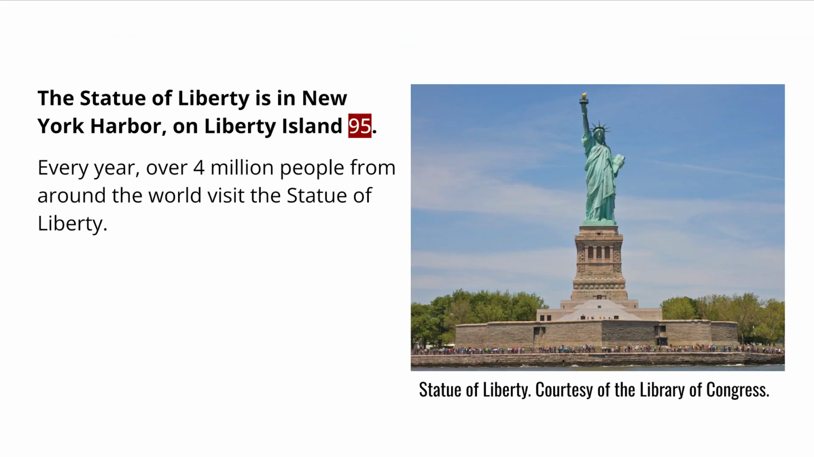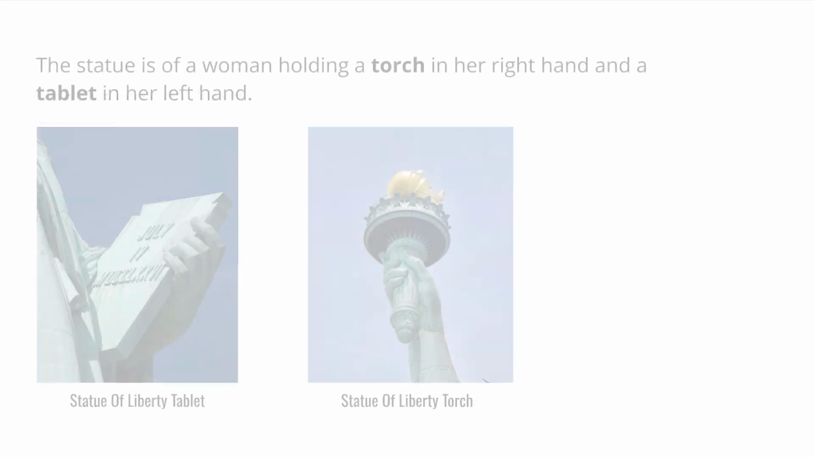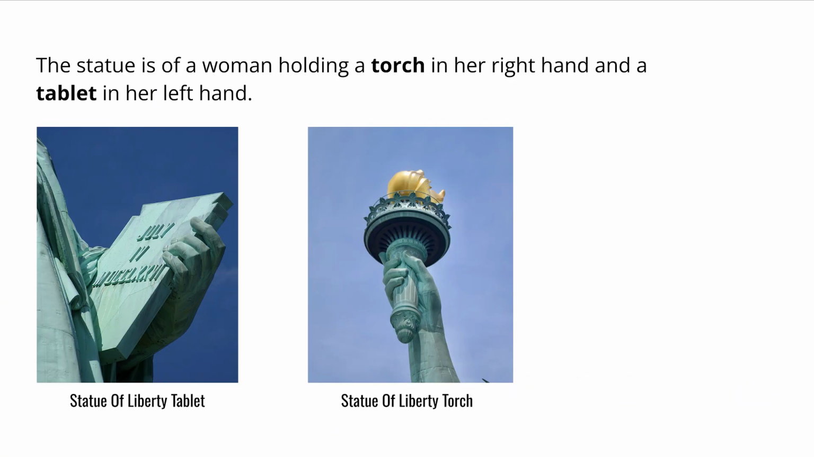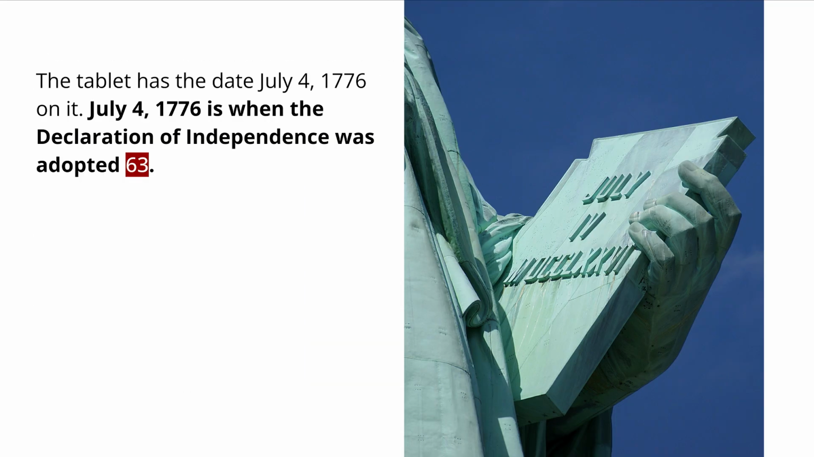The Statue of Liberty is in New York Harbor, on Liberty Island. Every year, over 4 million people from around the world visit the Statue of Liberty. The statue is of a woman holding a torch in her right hand and a tablet in her left hand. The tablet has the date July 4, 1776 on it. July 4, 1776, is when the Declaration of Independence was adopted.